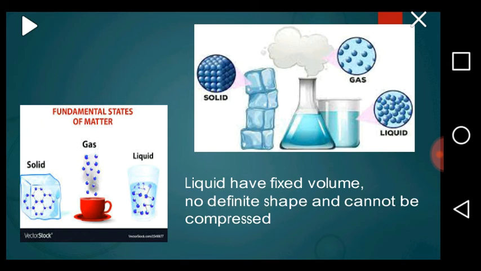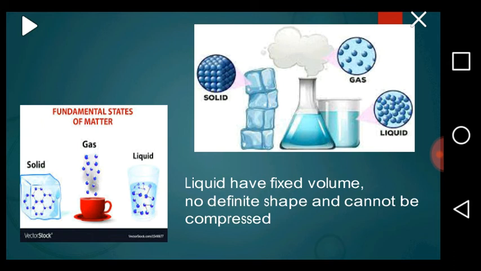Next, we'll look at the state of matter in liquid. In the liquid state, the force of attraction between the molecules is not as strong as that of the solid. Again, liquids have a fixed volume but no definite shape. They only take the shape of the containers they are found in.